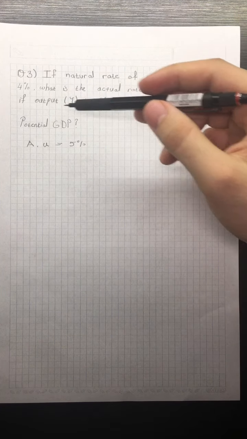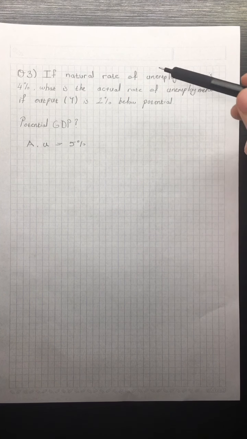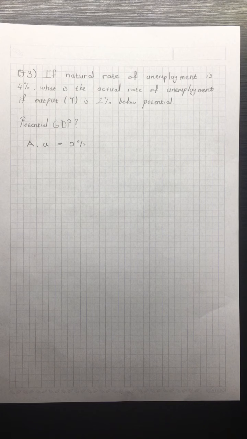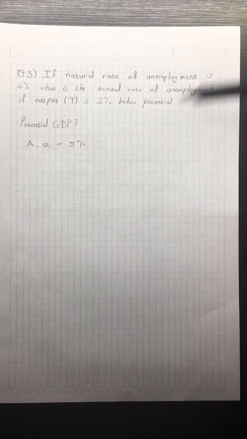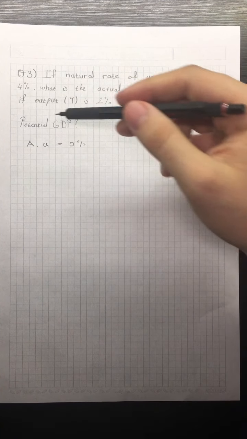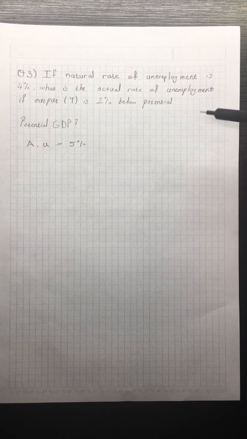Potential GDP is also related to that. When there is no cyclical unemployment, so if the actual rate of unemployment is equal to the natural rate of unemployment, we reach the potential of the economy, hence the potential of the GDP. So it is straightforward. You learned what Okun's law means.